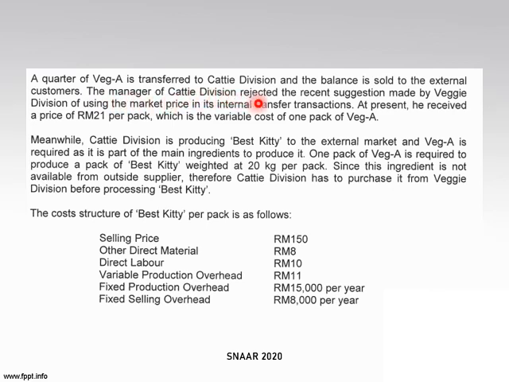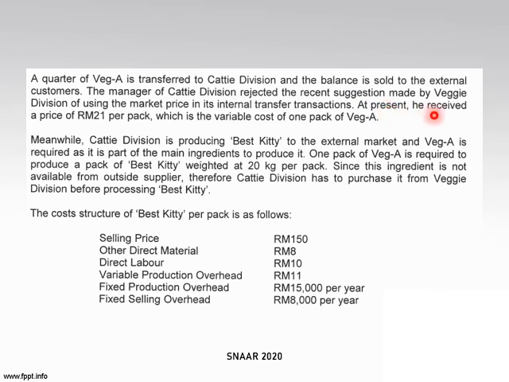The manager of Catty rejected the recent suggestion made by Veggie division of using market price. So Veggie ni dia suggest kenapa kita tak guna market price je untuk internal transfer.